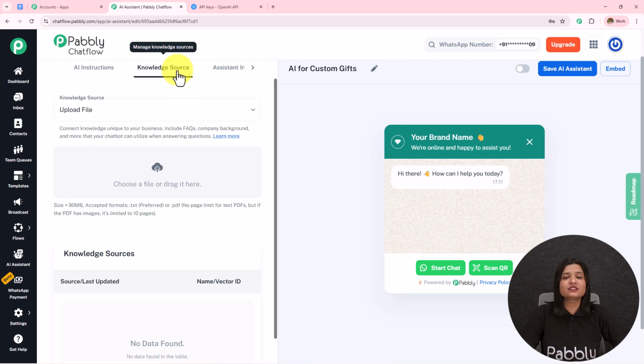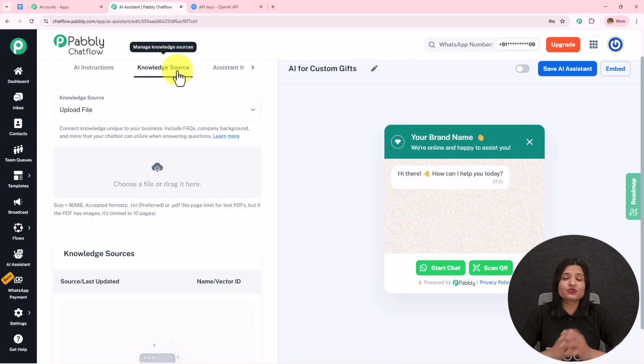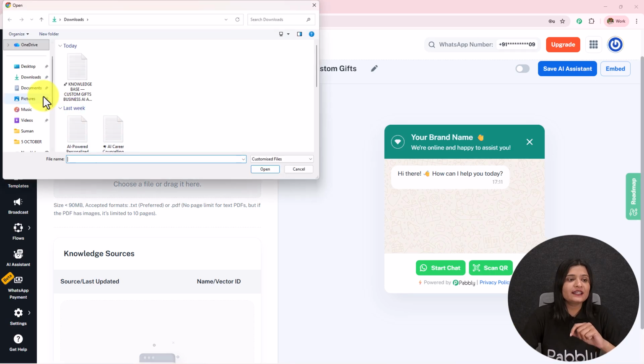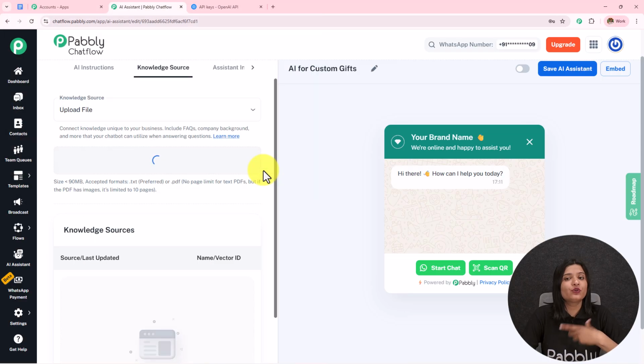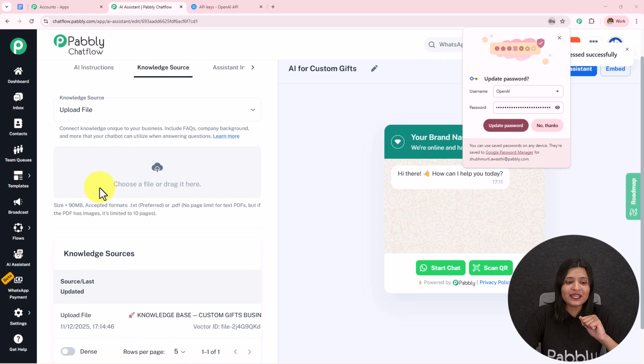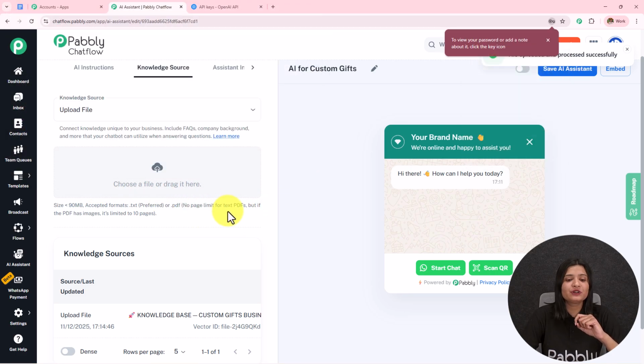Moving on towards this knowledge source. Now this knowledge source part is a very important one. Based on this knowledge source only, your AI agent is going to get trained, and it is going to reply to all the queries of your customers. I'm going to select it as upload file, click on this cloud, and upload the file which I have already created. So it says size can be less than 90 MB, accepted format is .txt or .pdf, no page limit for text PDFs, but if the PDF has images, it's limited to 10 pages.